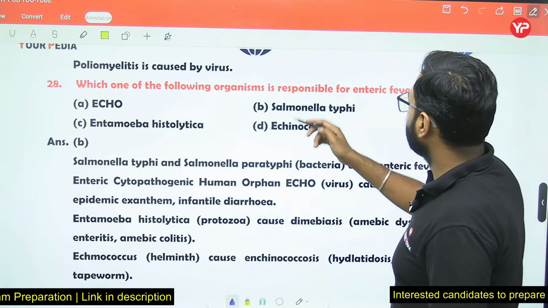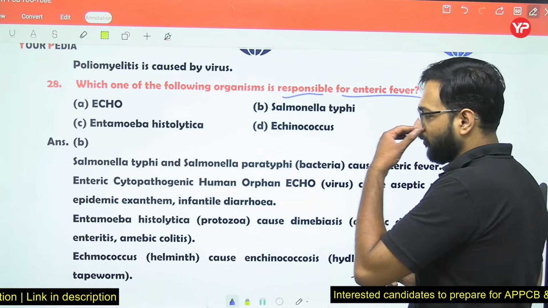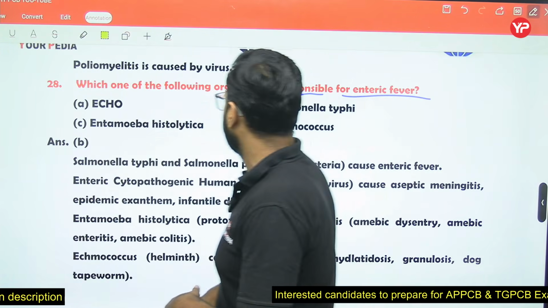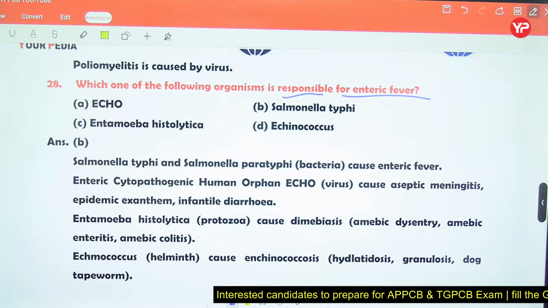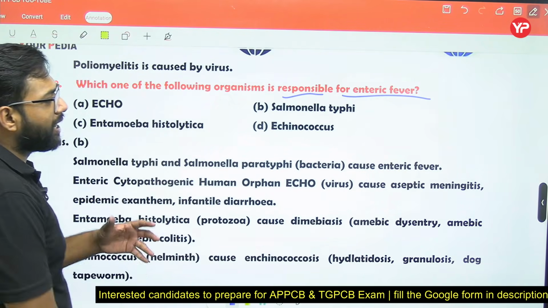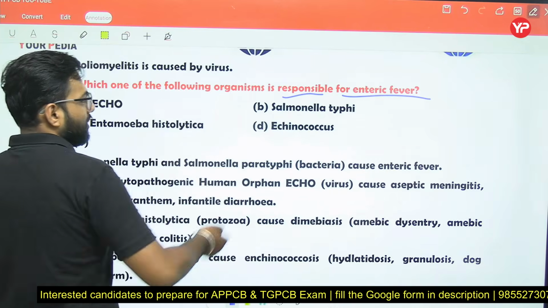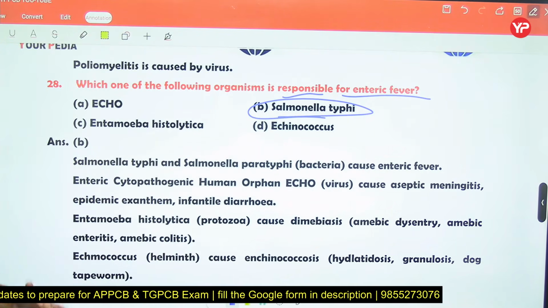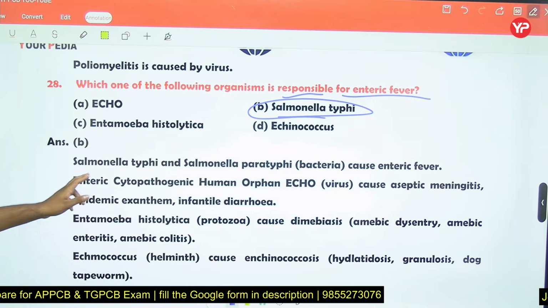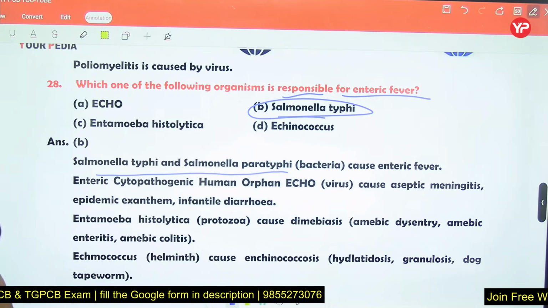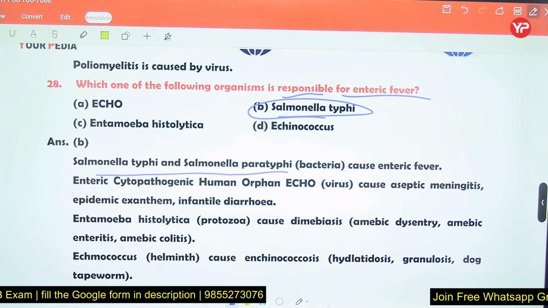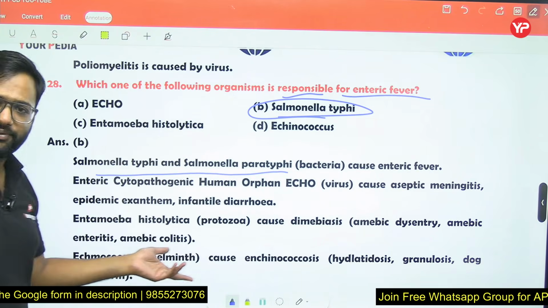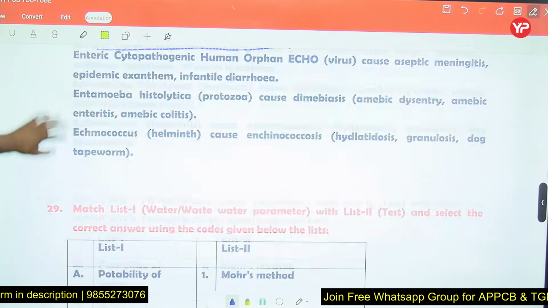Which one of the following organisms is responsible for enteric fever? If a question asks about enteric fever, the answer is Salmonella typhi, and due to Salmonella typhi the typhoid fever is there. Salmonella typhi and Salmonella paratyphi bacteria cause enteric fever. Just remember the name. As per the exam, just remember the name.